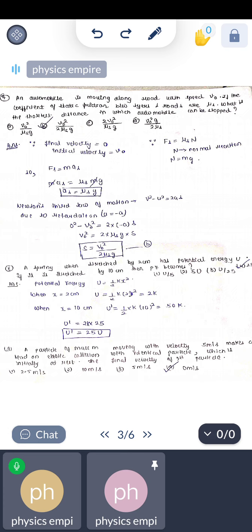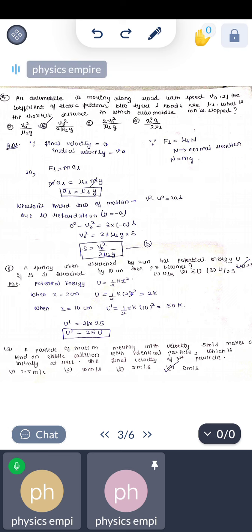Using the equation of motion v square minus u square equals 2as, due to retardation a is equal to minus a. On substituting the value, we get the value of s, that is the shortest distance in which the automobile can be stopped.